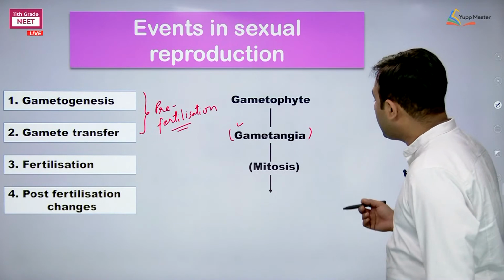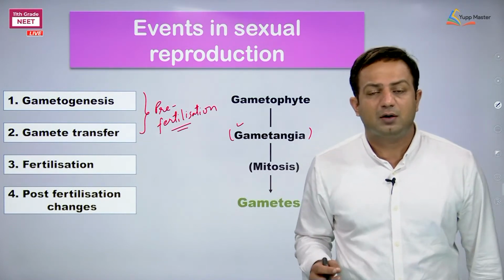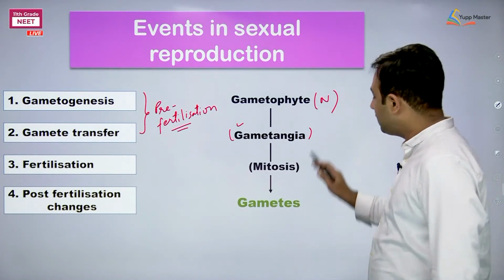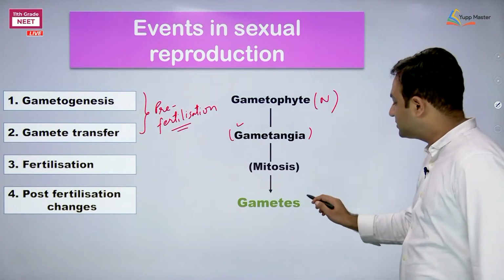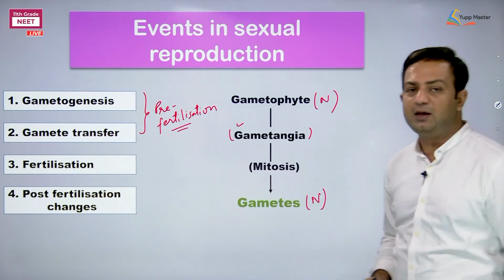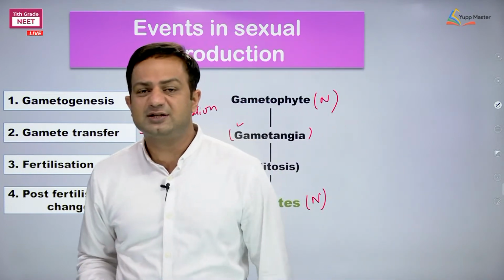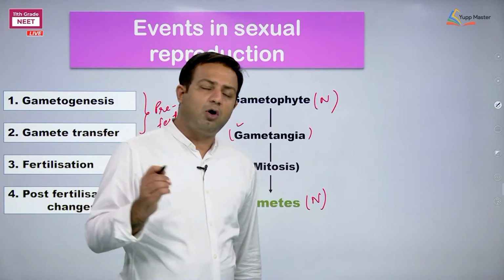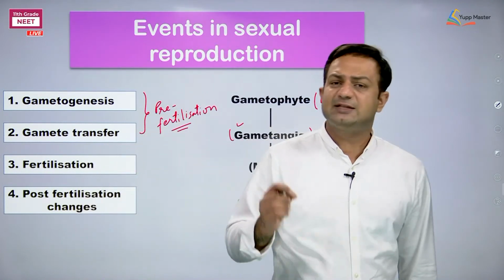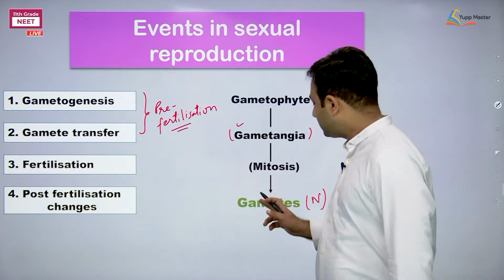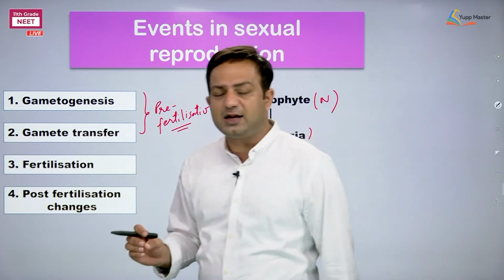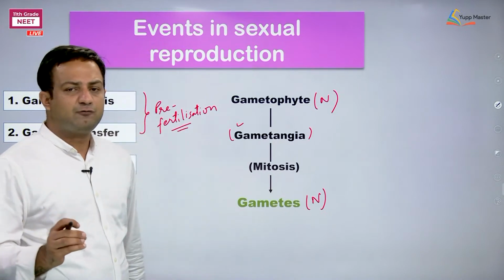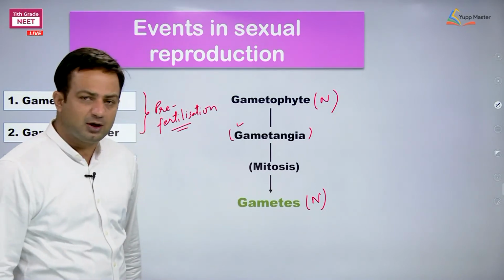Next, they undergo mitosis and they will form what? Gametes. I repeat, if the gametophyte is haploid and undergoes mitosis, there will be no change in the ploidy level and the result of this mitotic division will be haploid gametes. Gametes are always haploid, whether in animals or in plants, but remember one thing: in all members of Kingdom Plantae, gametes are formed by mitosis. In members of Kingdom Plantae, gametes are mitotically formed. So this is the thing that I have mentioned here.